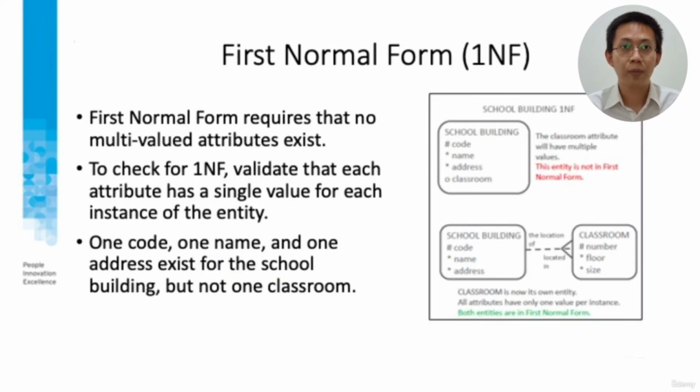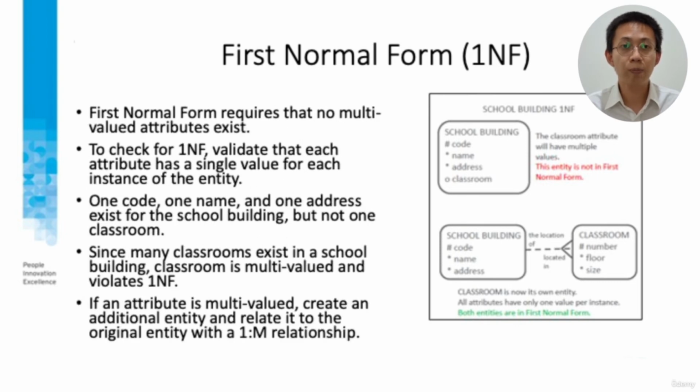First normal form requires that no multi-value attribute exists. We can see in the picture that classroom is a multi-value attribute in the school building relation. This is a first normal form violation. We need to create a new relation, the classroom relation. So now we are in first normal form.